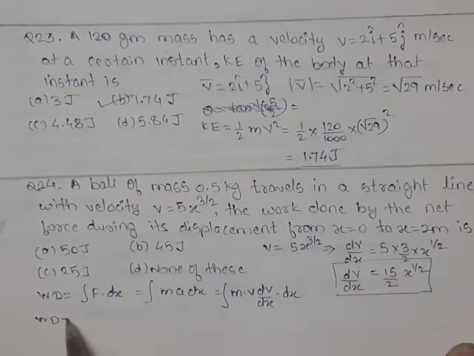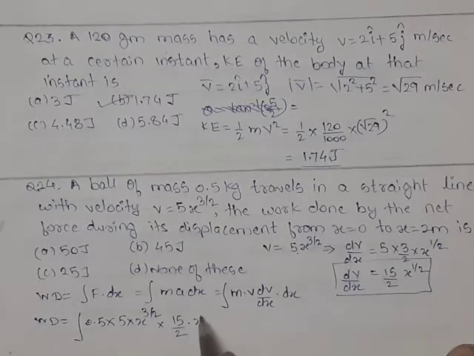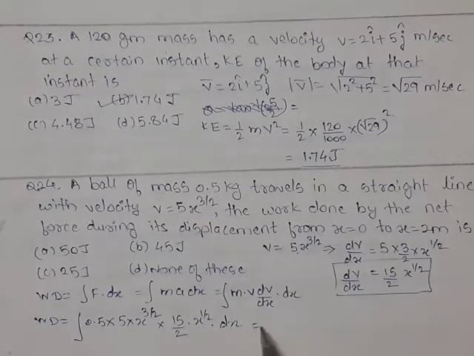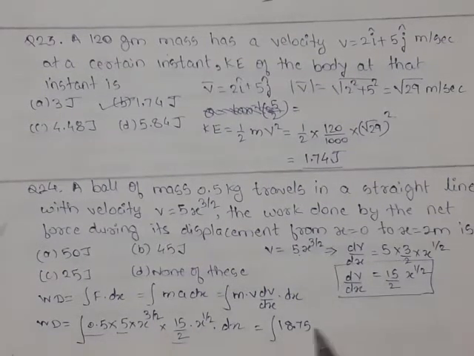So work done will be equal to, the value of m is 0.5. What is the value of v? The value of v is 5 into x raised to 3 by 2, and dv by dx is 15 by 2 into x raised to half, into dx. To simplify this, it will be equal to 0.5 into 5 into 15 by 2, which becomes 18.75. x raised to 3 by 2 into x raised to half will give x square, dx.